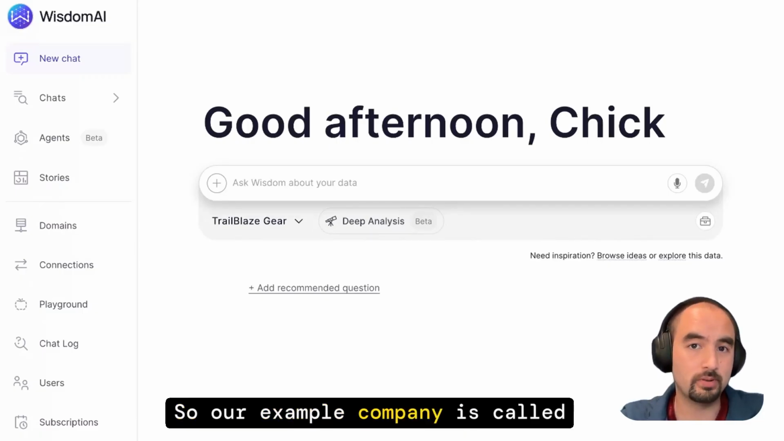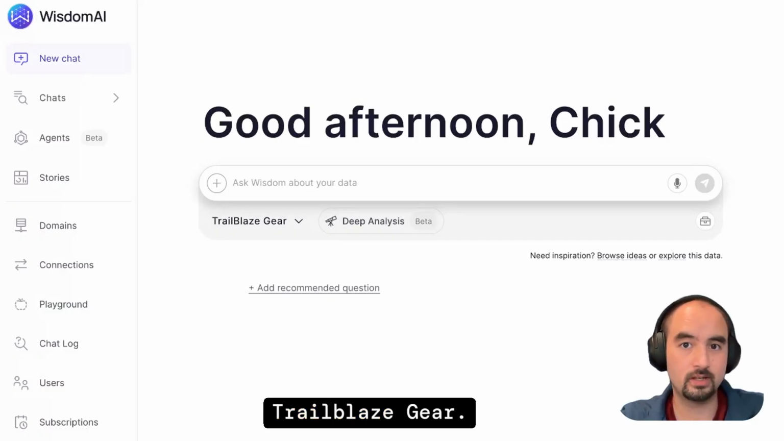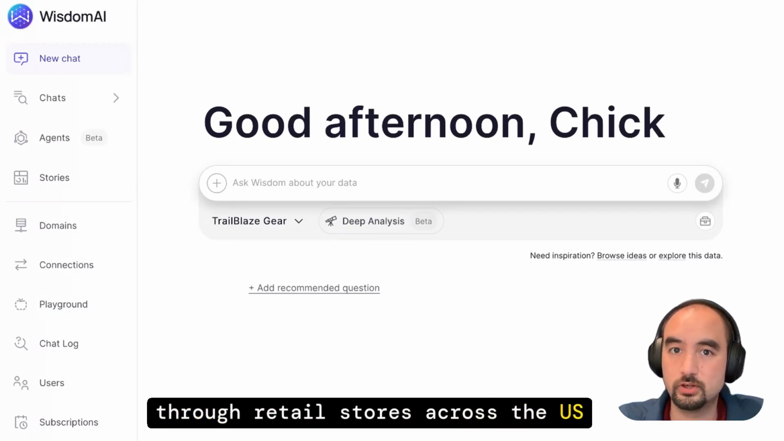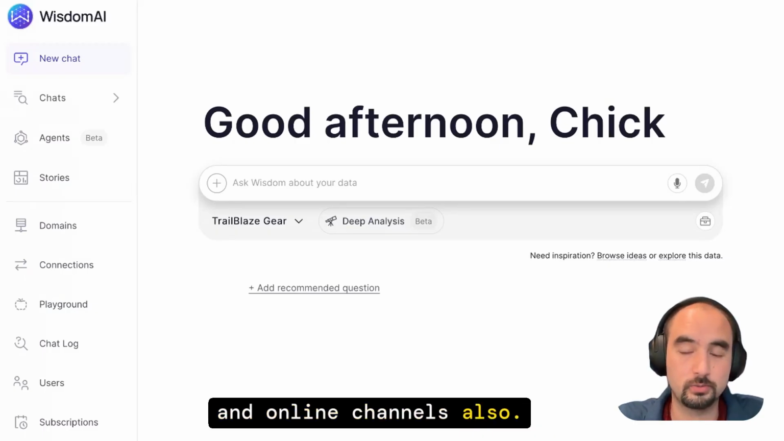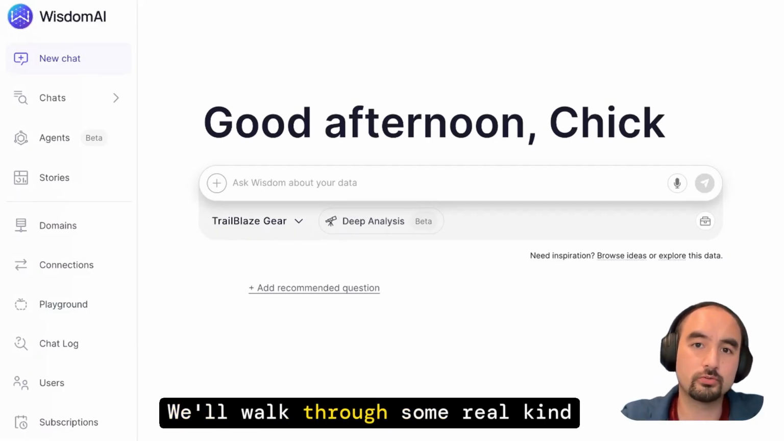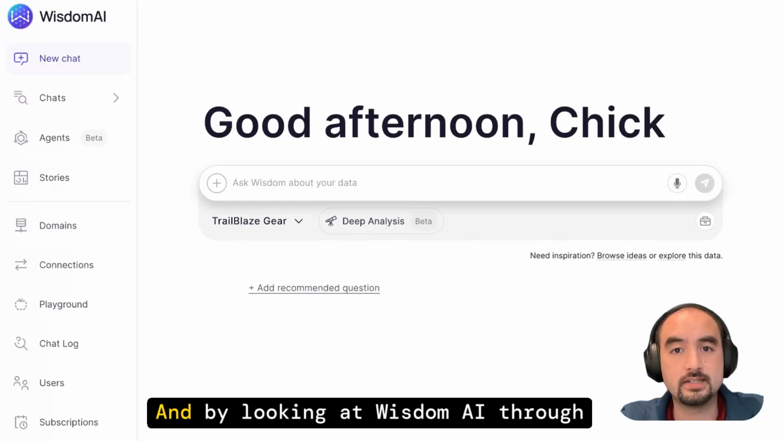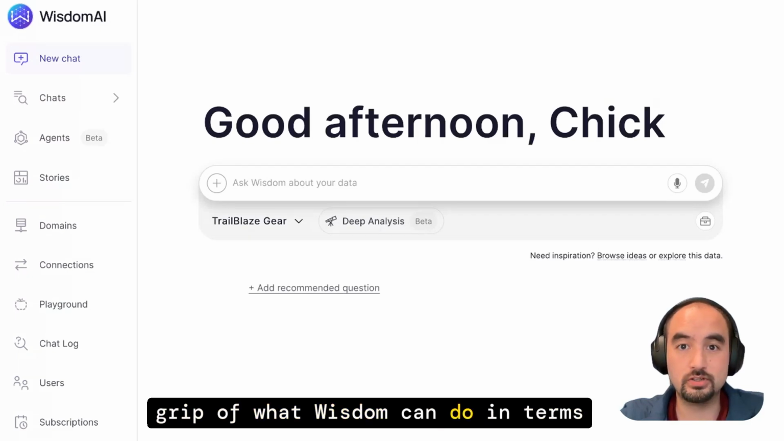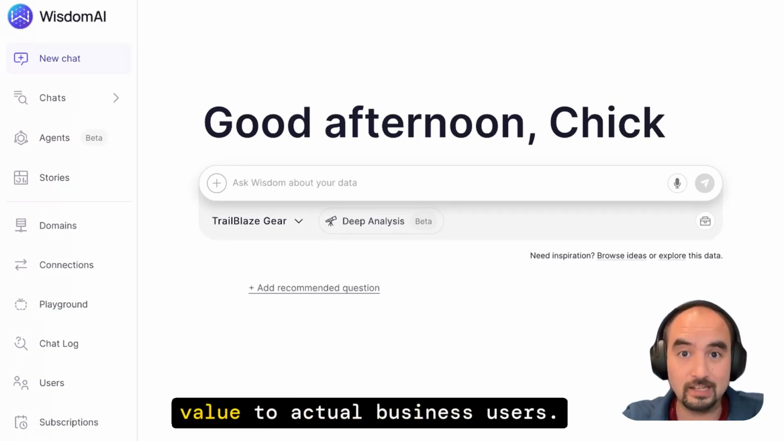Before we dive in, for this demo, I'll be using an imaginary scenario with some synthetic data. Our example company is called Trailblaze Gear. They are a cycling apparel and accessories brand that sells both through retail stores across the US and online channels also. We'll explore their sales data to uncover some insights. We'll walk through some real workflows. And by looking at WisdomAI through the lens of a prospective customer, you'll get a grip of what Wisdom can do in terms of providing value to actual business users. So let's dive into the product.